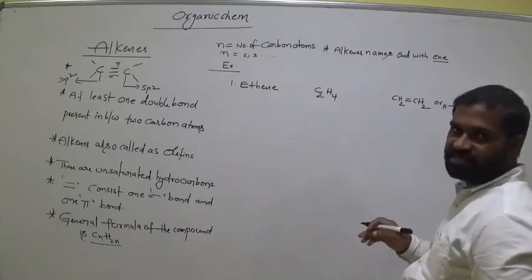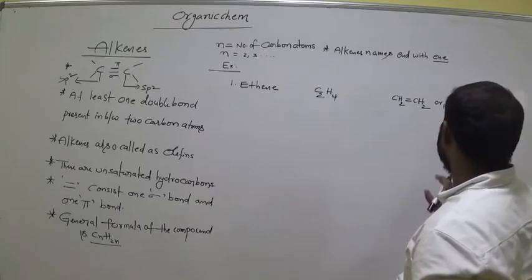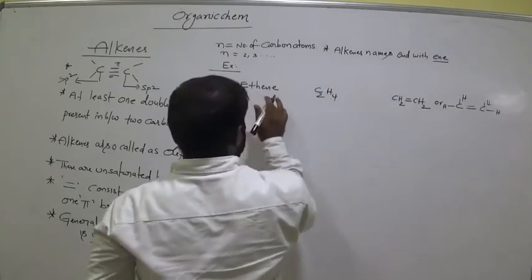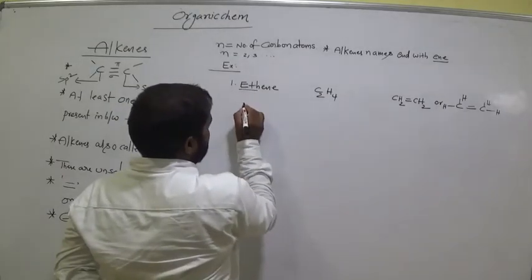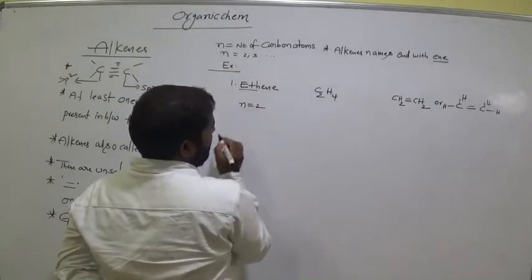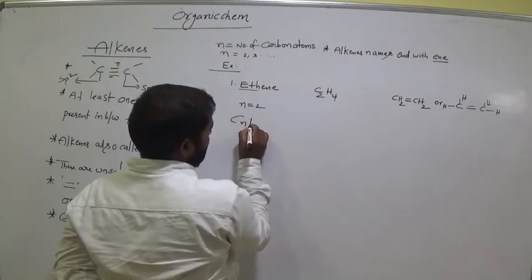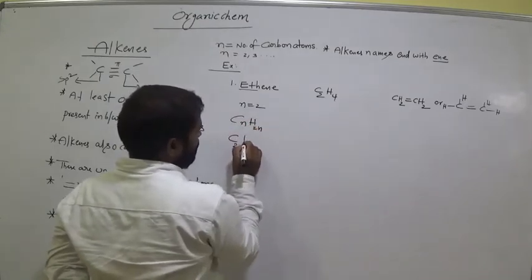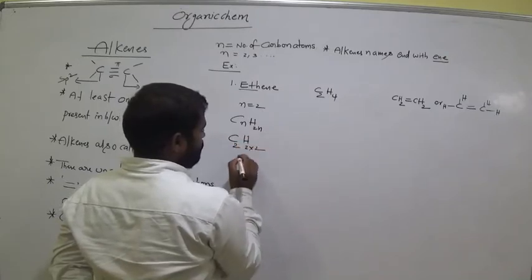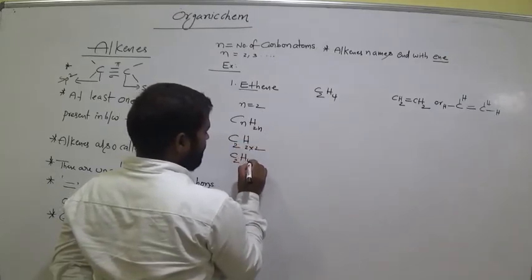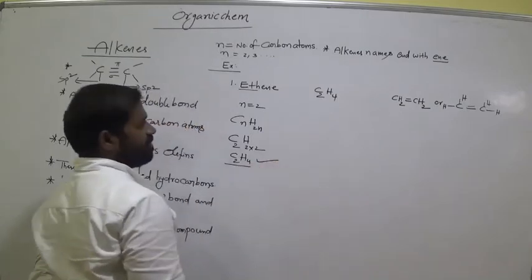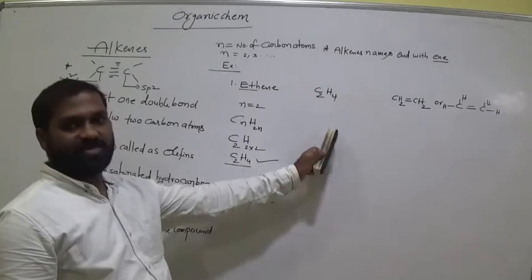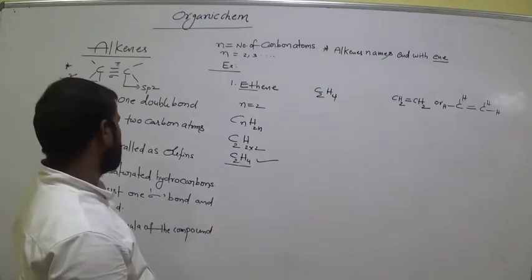Carbon shows tetravalence, that means 4 bonds. Is it clear? Eth means n is equal to 2. General formula CnH2n, so keep this value here: C2H2 into 2, that is C2H4. Clear? Ethene means C2H4, unsaturated compounds.